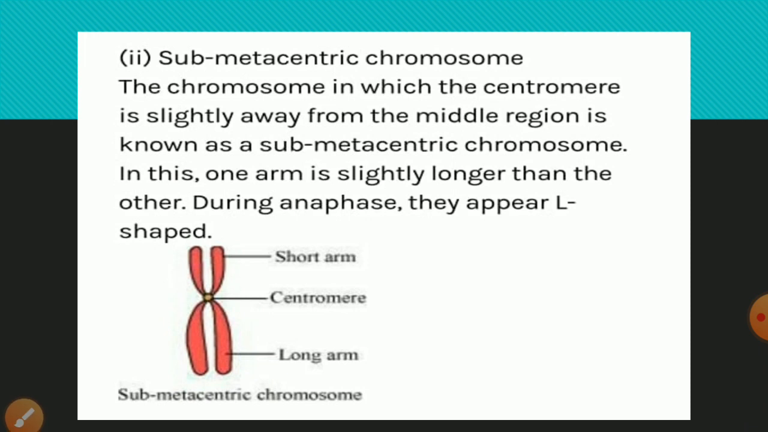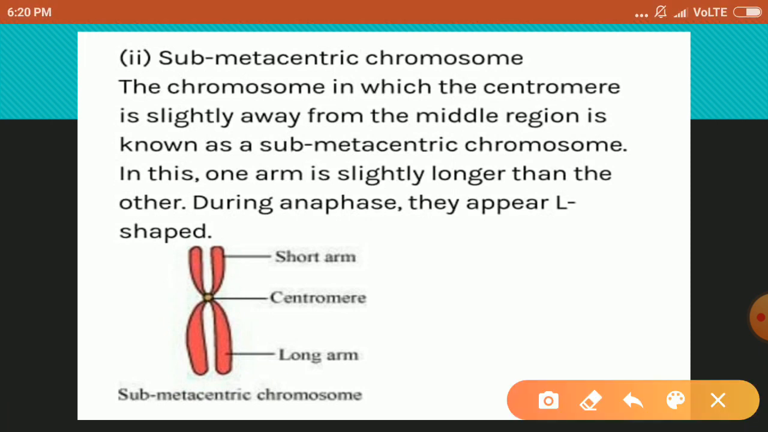Now the next one is submetacentric. In the submetacentric chromosome, the centromere is slightly away from the middle region. So it may be of L shape, because one side is short and the other side is somewhat long, so it appears like an L shape.